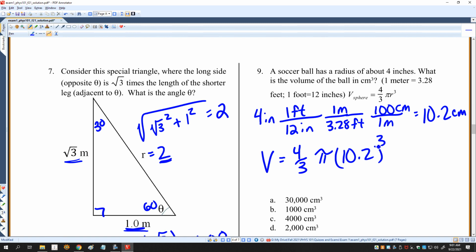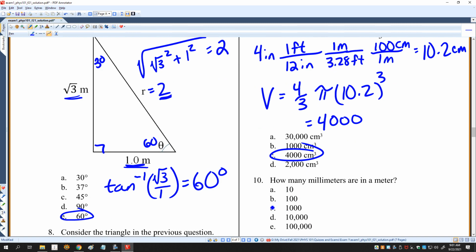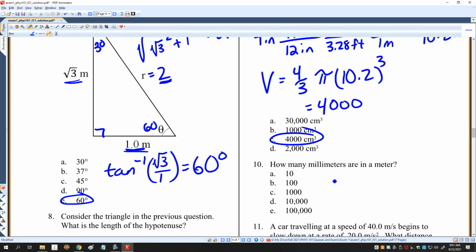I get 4,400. In millimeters or in a meter, there are 10 millimeters in a centimeter and 100 centimeters in a meter. So there are 1,000, or you could just remember that milli means 10 to the minus 3.